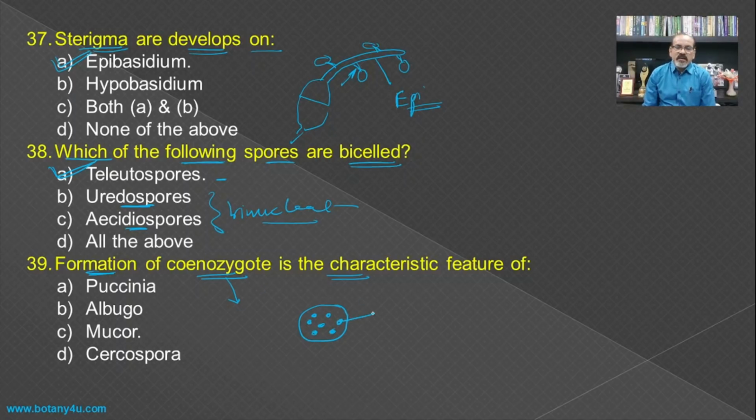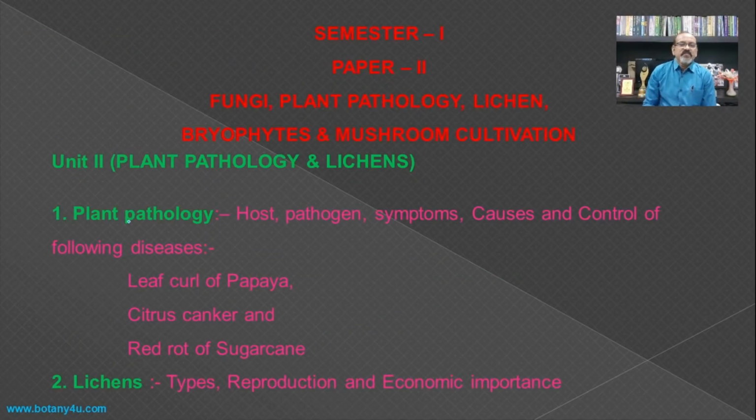Means here every nucleus is a fusion of two nuclei, one considered as male and another as female, or the plus nucleus and the minus nucleus. And this is a characteristic feature of Mucor during the formation of the zygospore.